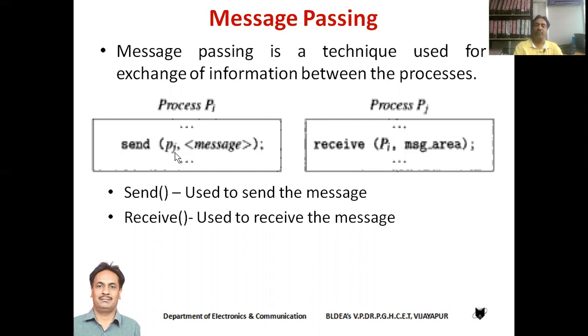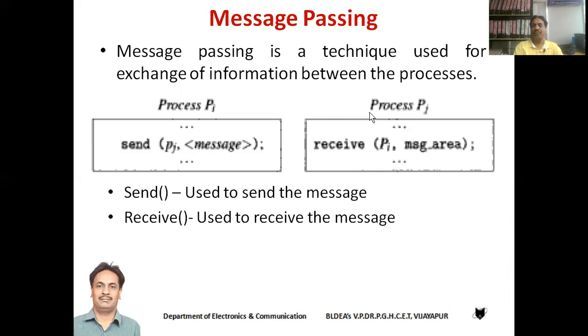Then you specify the name of the destination process, that is, the name of the process to which you want to send the message. In this example, as process PI wants to send the message to process PJ, we have written send PJ, comma. Then we specify the message which is to be transferred.